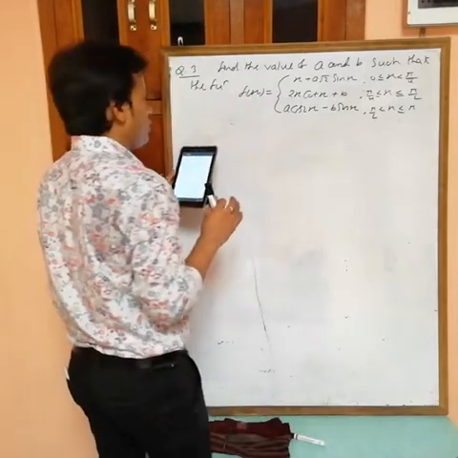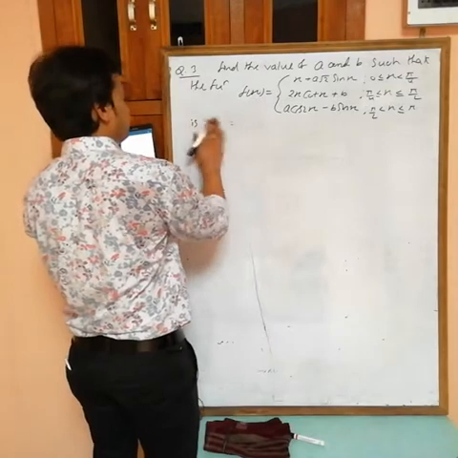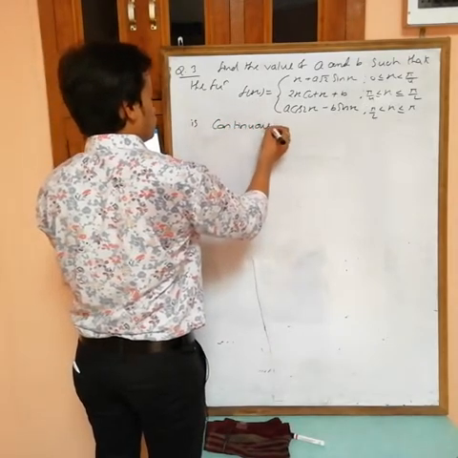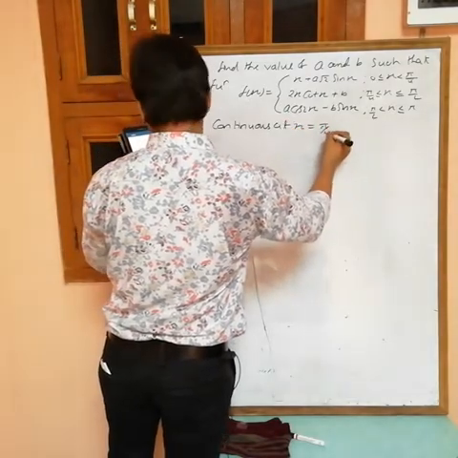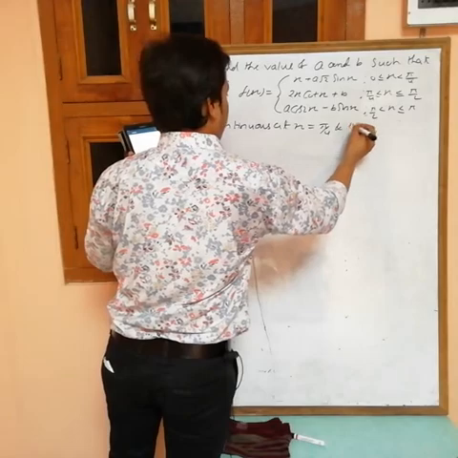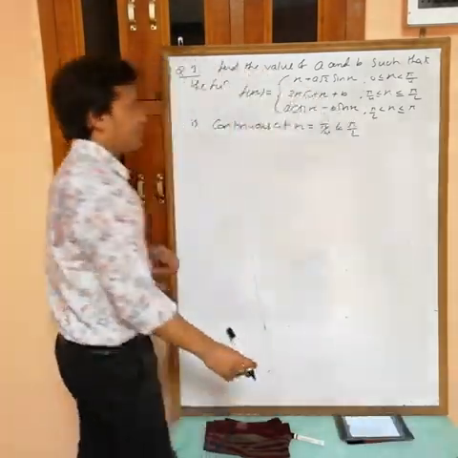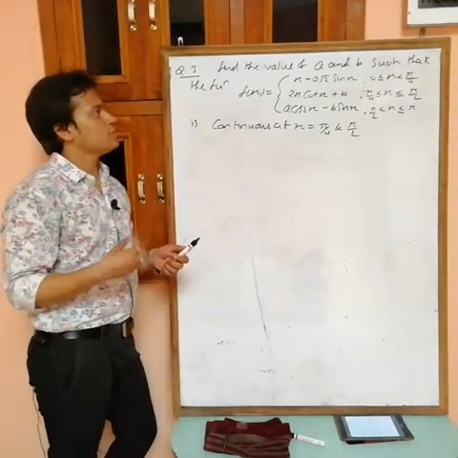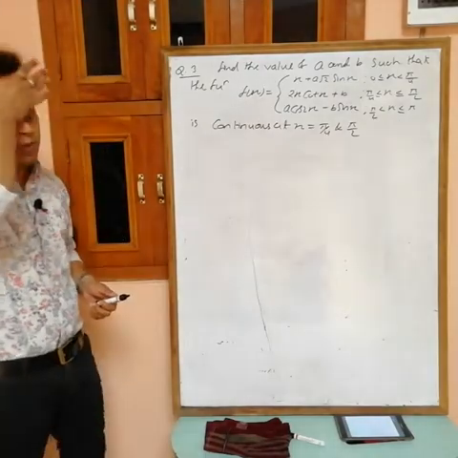Find the value of a and b such that the function is continuous at x equals pi by 4 and pi by 2. Now see, in the question it is given that f(x) is continuous at x equals pi by 4 and pi by 2.